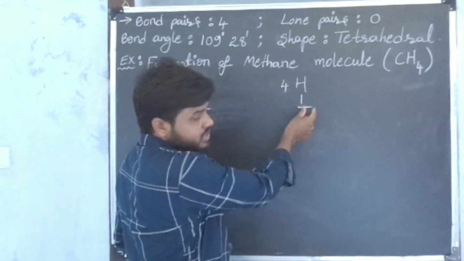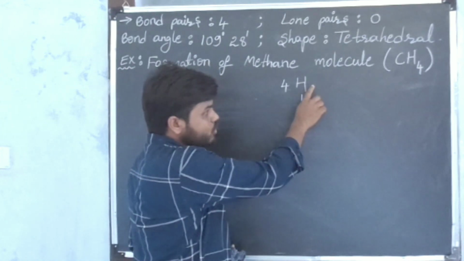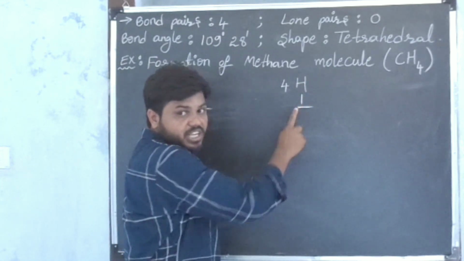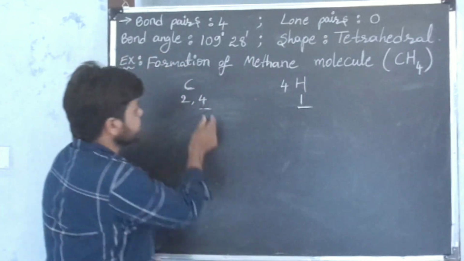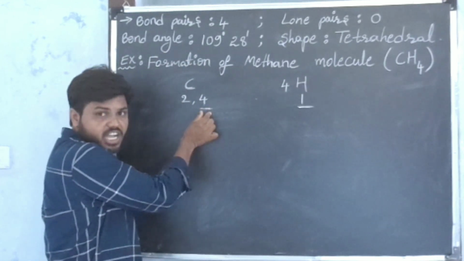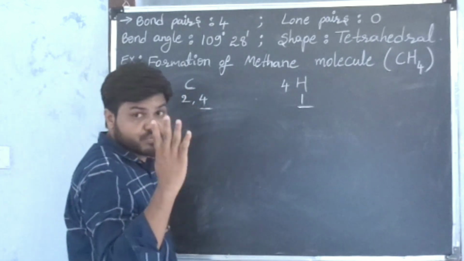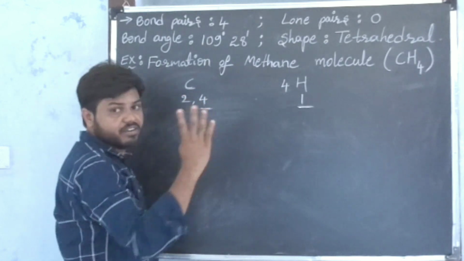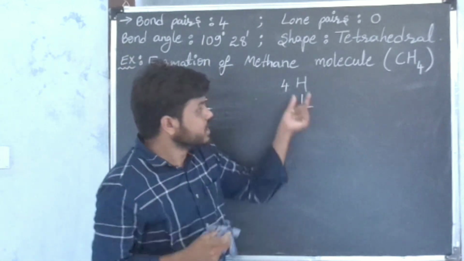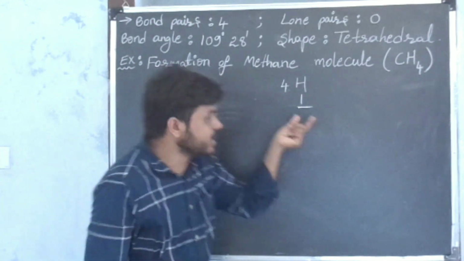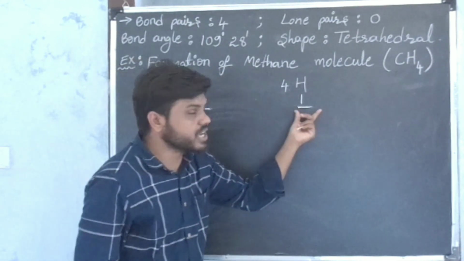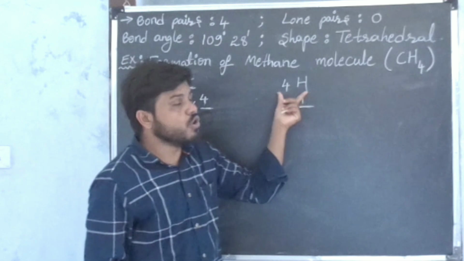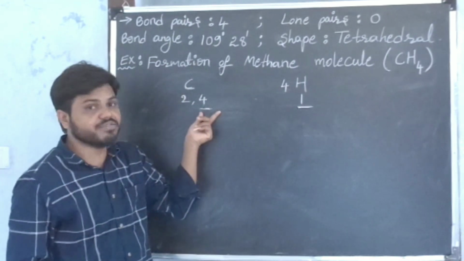See the configuration. To get helium configuration, this hydrogen atom requires 1 more electron. And see the carbon valence shell. To get octet configuration in the valence shell, this carbon atom requires 4 electrons. For that purpose, each hydrogen atom shares 1 electron with the carbon atom to get helium configuration in the valence shell, and the carbon atom shares 4 electrons with the 4 hydrogen atoms to get octet configuration in the valence shell of carbon.